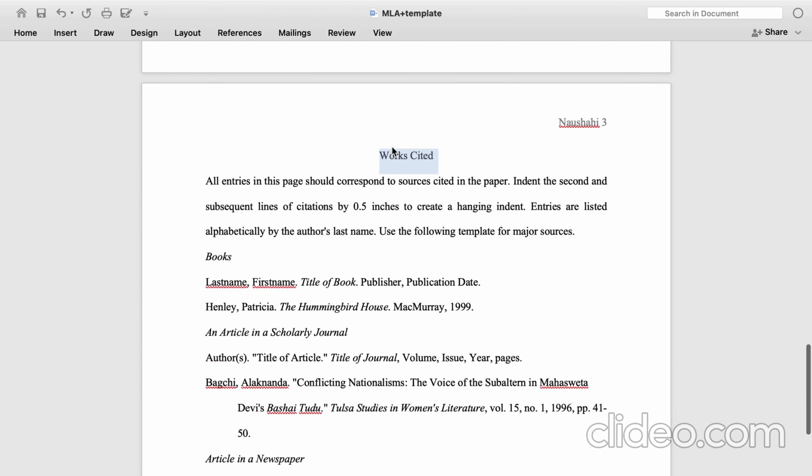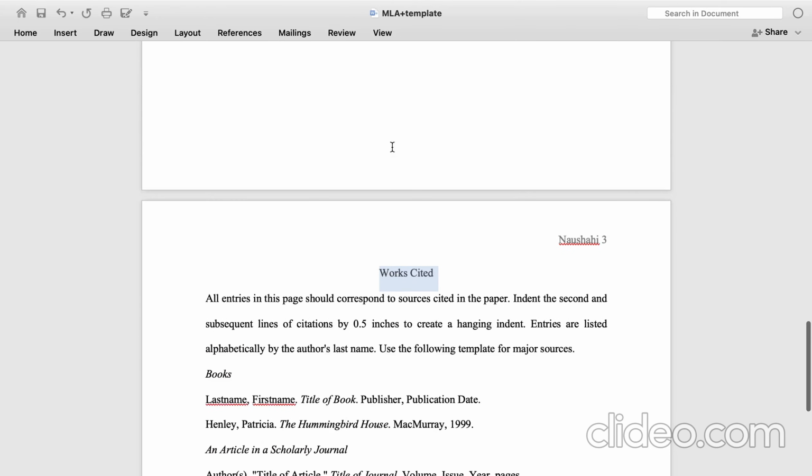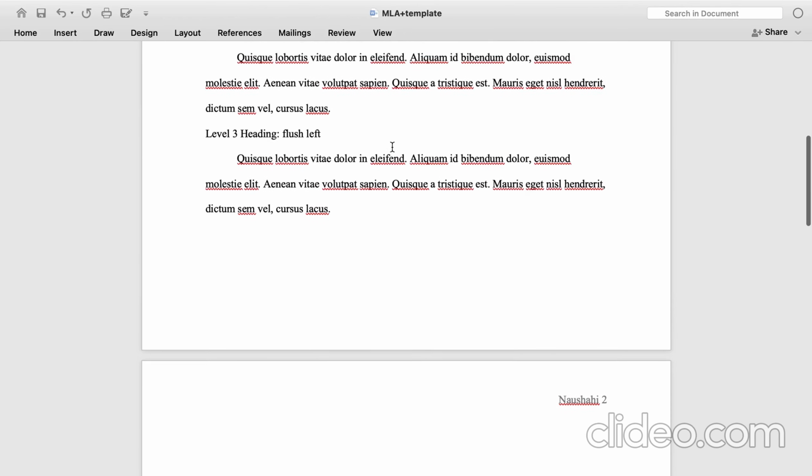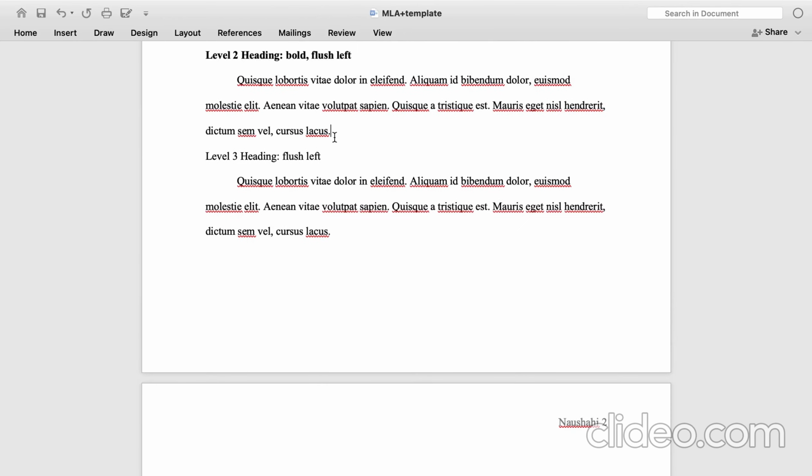Okay, so the important point is how to do in-text citations in MLA format. As we had seen in APA, we were writing the surname of the author and the year he published the book. It was something like this.